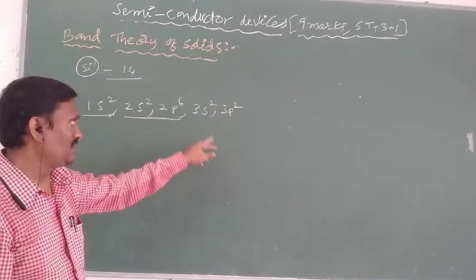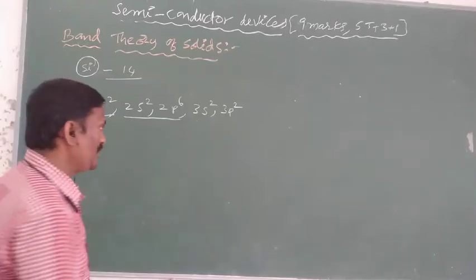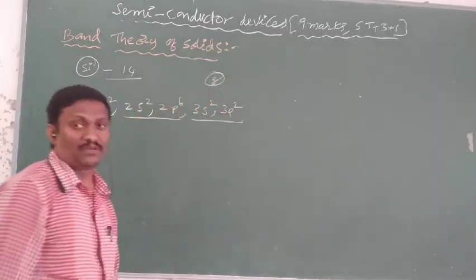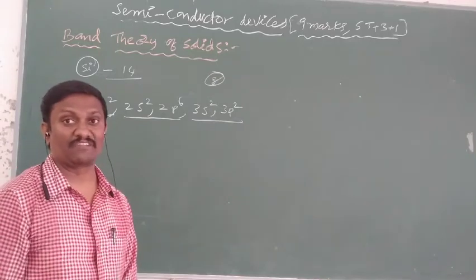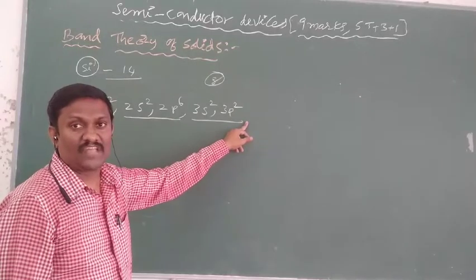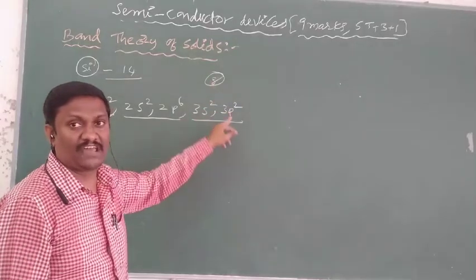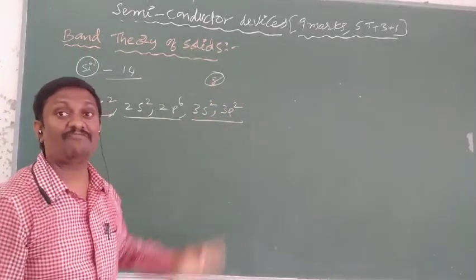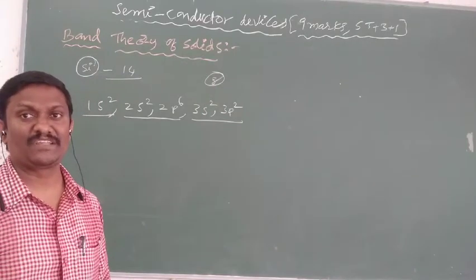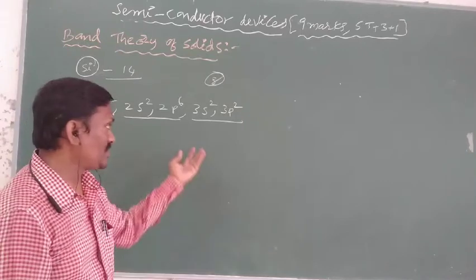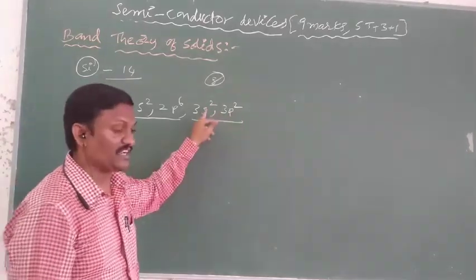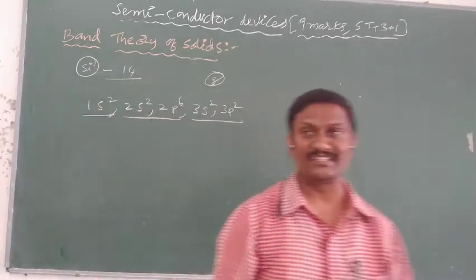The third shell is incomplete. To complete the third shell, total 8 electrons are required. But here 2 plus 2, only 4 electrons are there. Actually it requires 8 electrons, but it has 4 electrons, half filled. So that's why it is called a semiconductor. Semiconductor means the outermost shell is half filled. And the outermost shell consists of 4 valence electrons, 2 plus 2, 4 valence electrons.